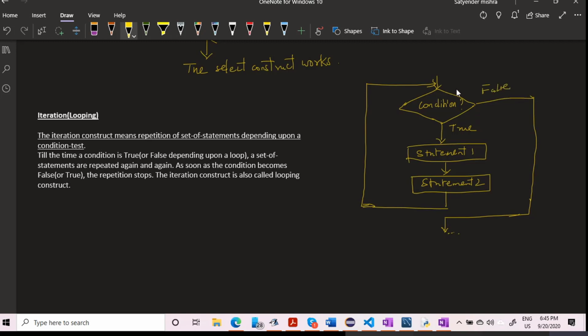This condition is sometimes called the exit condition. I will use this terminology when I teach recursion also, how recursion works in Python. So this is called an exit condition.